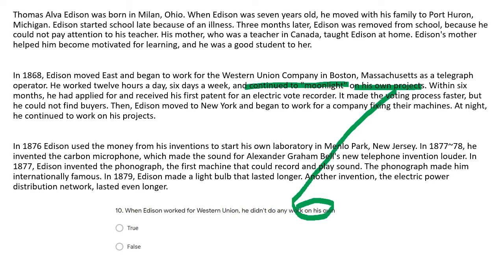So maybe you are a teacher on Saturday, but you moonlight as a private tutor for people at home. So this says he did not do any work on his own. This says he did continue to do so. So the answer for question 10 is false.